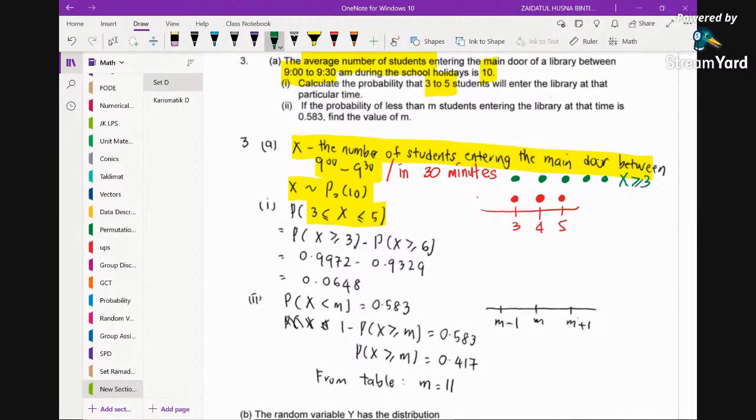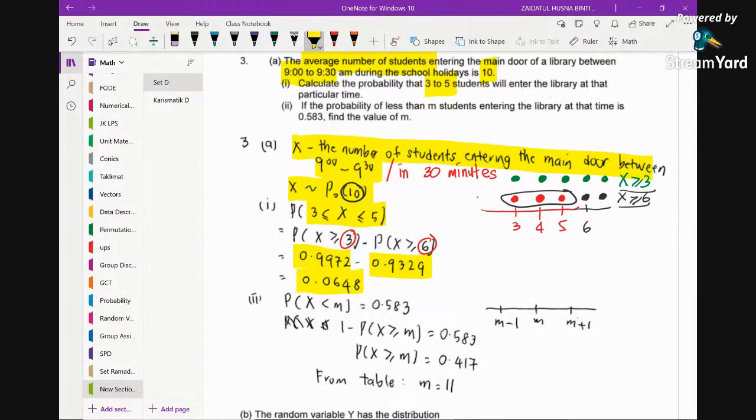From here, what do we want? We don't want this dot. Here is 6, so we don't want 6 to the right. So 3 to the right minus 6 to the right will give you these 3 dots. Now you can just read the Poisson table with lambda 10, and read when r is 3 and when r is 6. You will have these two readings and you just press the calculator. So this is the answer.